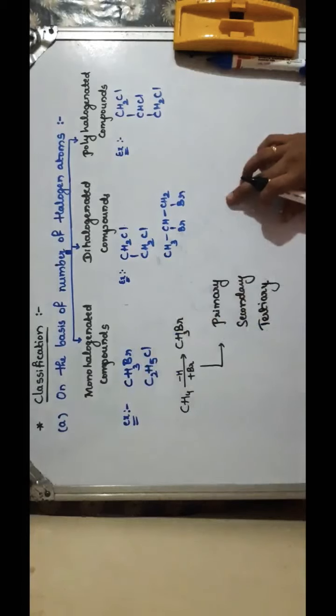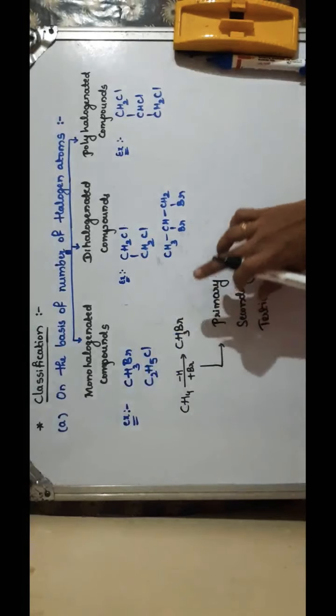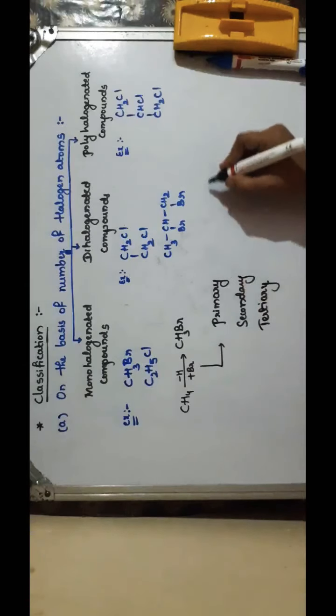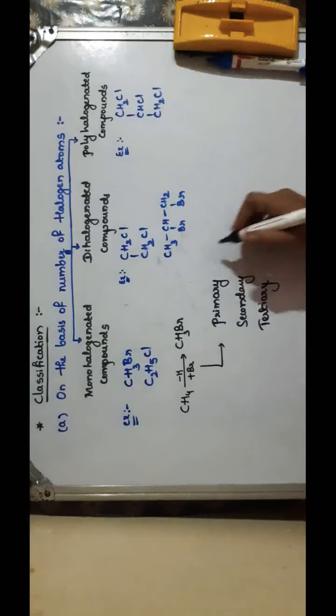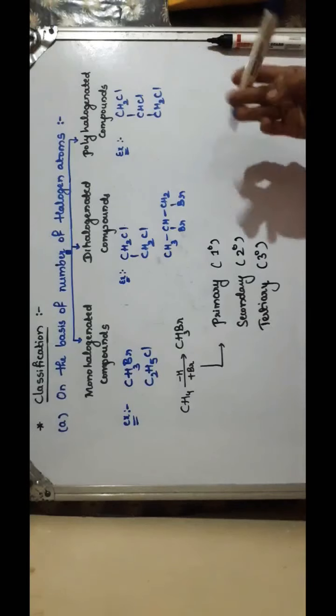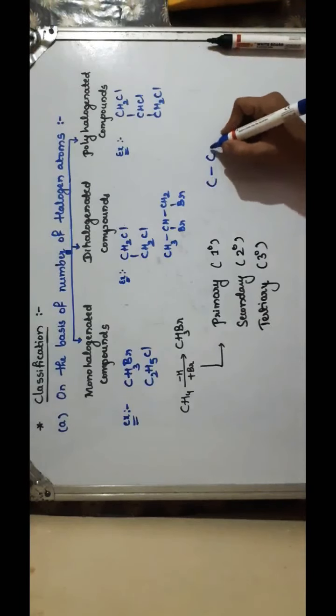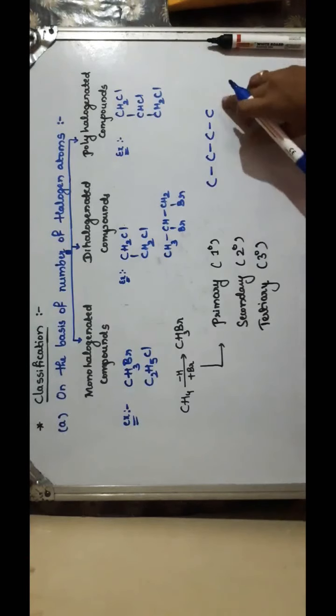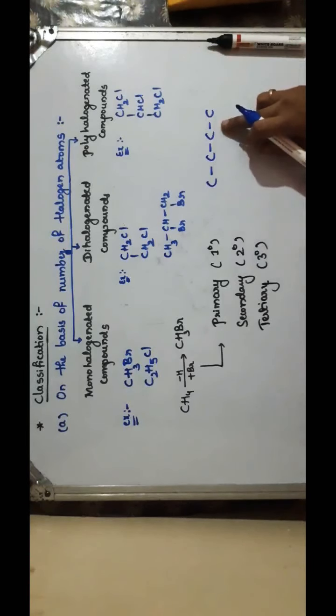which halogen is attached. So what do you mean by primary, secondary and tertiary? Usually we represent it like this, right? In the carbon skeleton, for example, I'll take this carbon skeleton here. There are 4 carbon atoms in the skeleton.